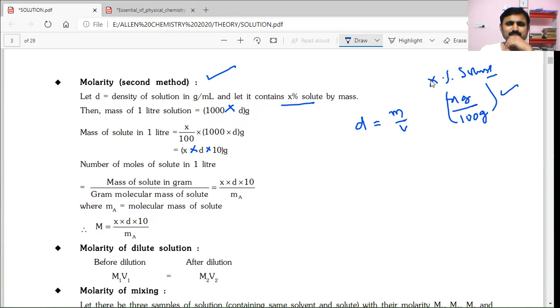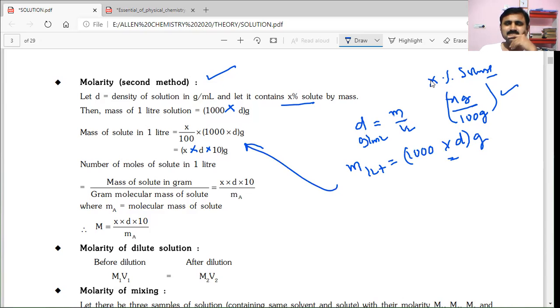What is the mass of 1 liter of solution? When you are expressing density in grams per ml, the mass of 1 liter of solution is 1000 into D grams. That will be in grams. So that they have got here.